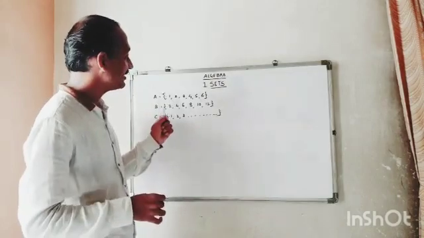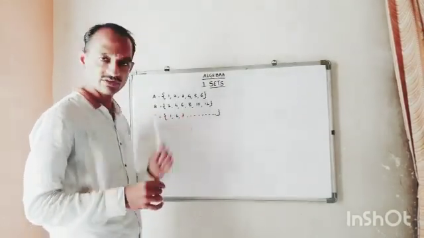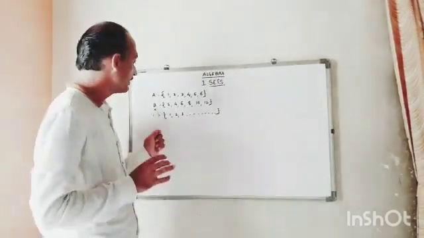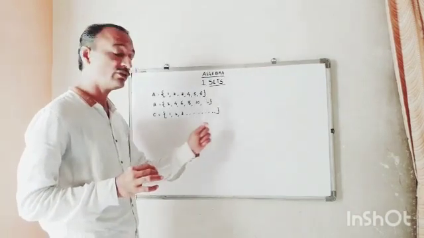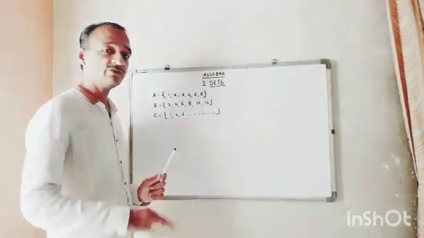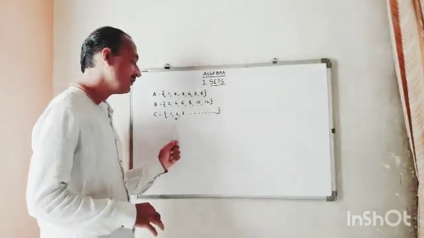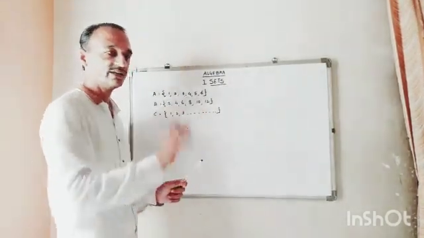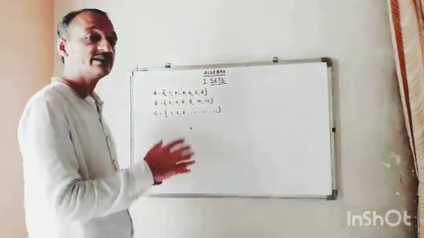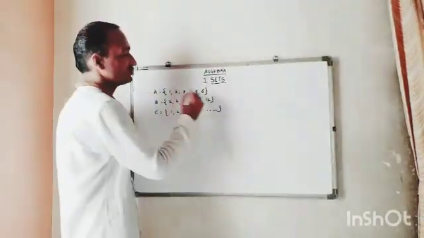A is a set of natural numbers 1, 2, 3, 4, 5, 6. B is a set of 2, 4, 6, 8, 10, 12, which are multiples of 2, or you can say even numbers. C is a set of 1, 2, 3, and so on, all the natural numbers. So how will we write it in the rule method?